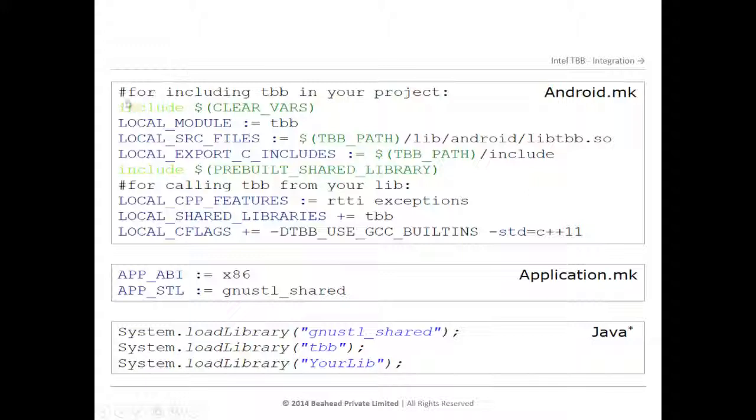As you can see, for TBB you need to include the following variables or parameters in your Android.mk file. In the application makefile, you should also specify that you are using the GNU standard template libraries. Apart from these, in your Java code, you need to load the GNU template libraries as well as the TBB libraries, apart from your native library.